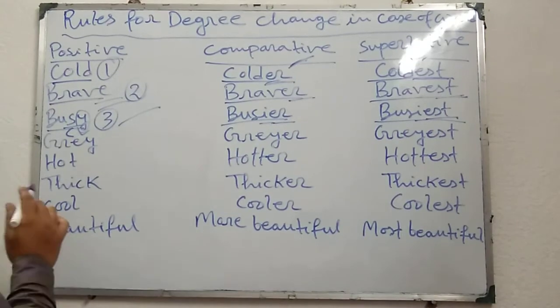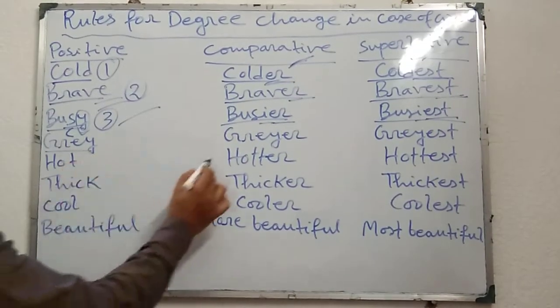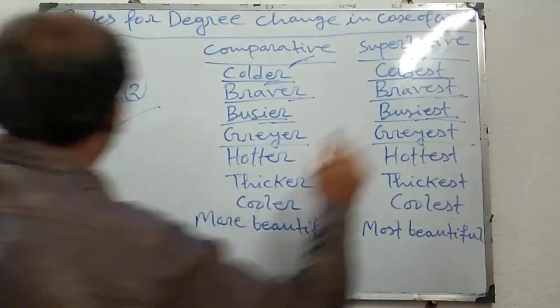Now rule number 4: grey, greyer, greyest.